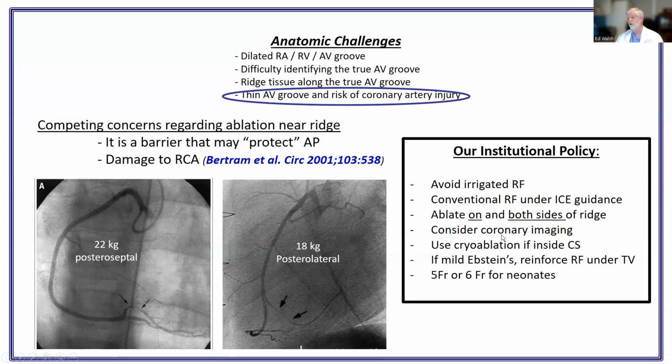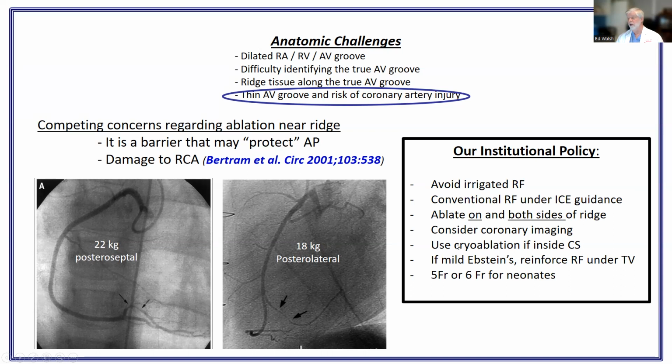So our institutional policy is, despite the fact we know the ridge is there, we avoid irrigated RF. We use conventional RF under ICE guidance, but we ablate on the ridge and on both sides of the ridge, and we do that liberally. We also consider coronary imaging to make sure that we know exactly where that ridge is located, if it's there.